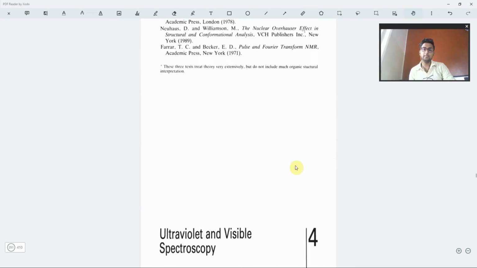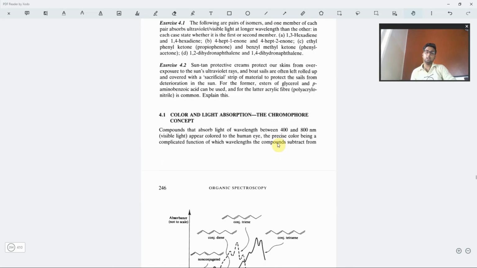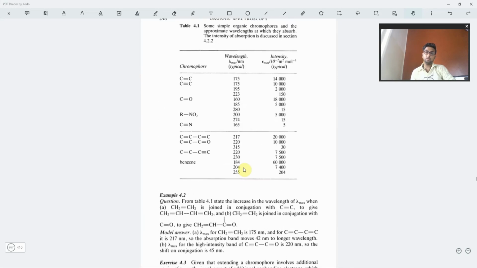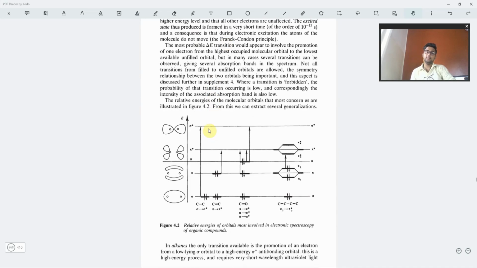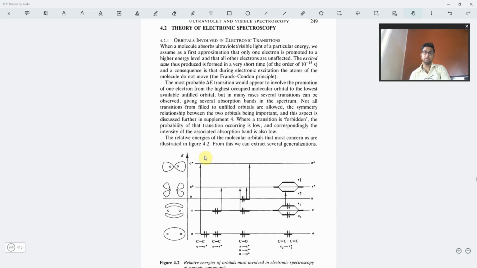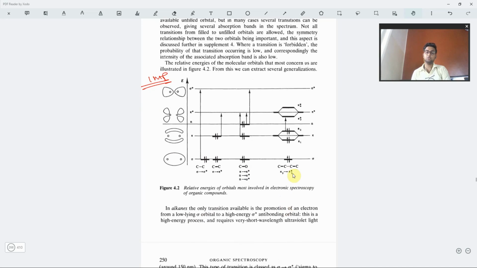Here we have UV visible spectroscopy: the color and light absorption, the chromophore, and how the wavelengths of certain functional groups behave. This diagram, as I explained in the contents, is extremely important, because it shows the electronic transitions for single bond C, double bond C, double bond O, and the conjugated double bond.